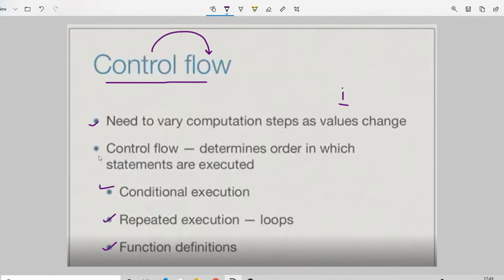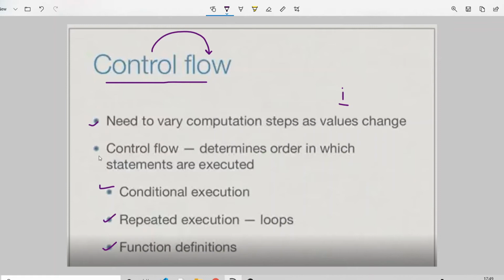For instance, I am taking an example of if else. If my condition in the if is not true, I will automatically jump into the else, and the logic inside the else is going to execute. And that is what control flow means. The definition of control flow is: it determines the order in which statements are executed. Very important, keep this in mind. It always determines which is to be executed first and which later.